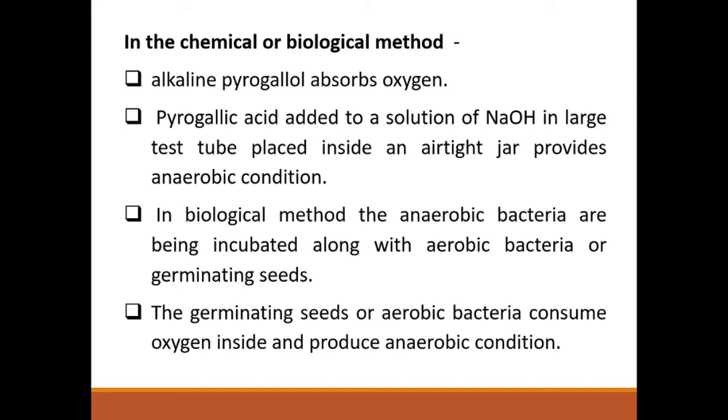Okay, these are the two methods under the chemical or biological method, that is, the displacement of oxygen by using other gases. In the chemical method, alkaline pyrogallol, or pyrogallic acid in alkaline condition, is used. Then in the biological method, for displacement of oxygen, biological organisms like aerobic bacteria or germinating seeds are used. So all these methods are not suitable for cultivating obligate anaerobes.